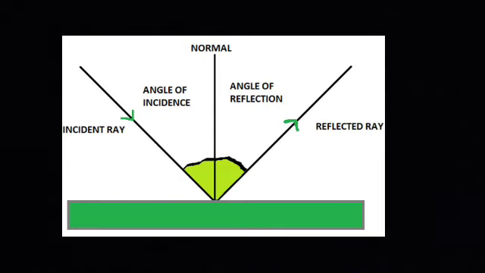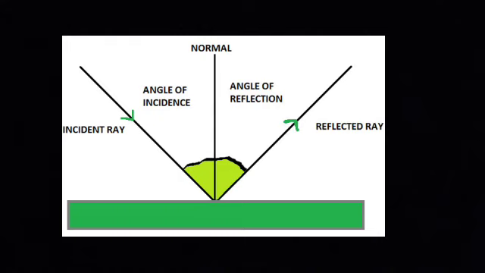Reflected light can be reflected again when two plane mirrors are placed at an angle to one another. Then multiple images of an object are formed. The reason for this is that the image in one mirror acts as an object for another mirror. The number of images formed depends on the angle between the two mirrors.